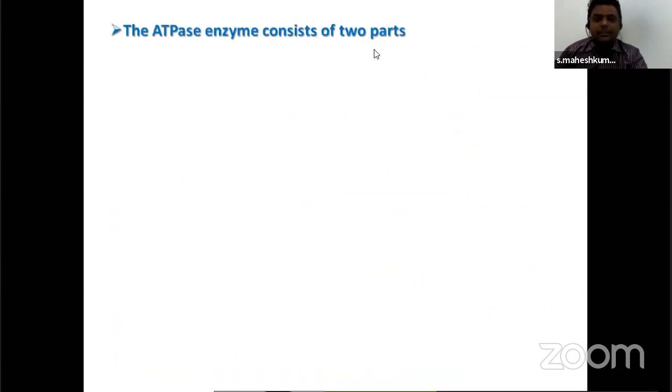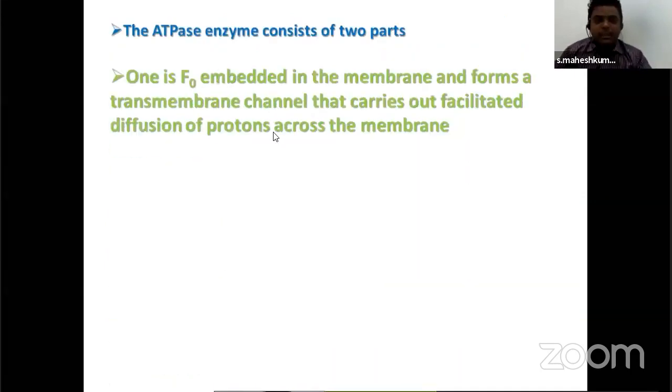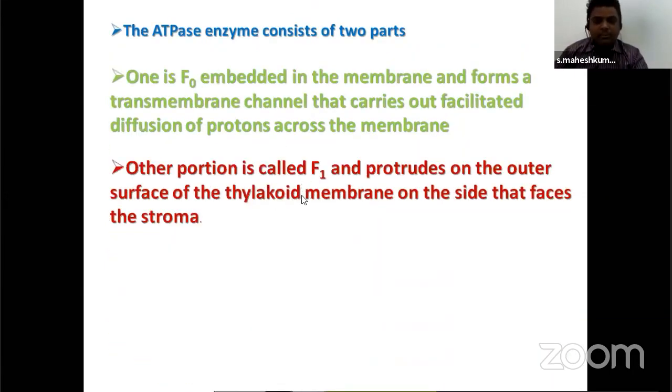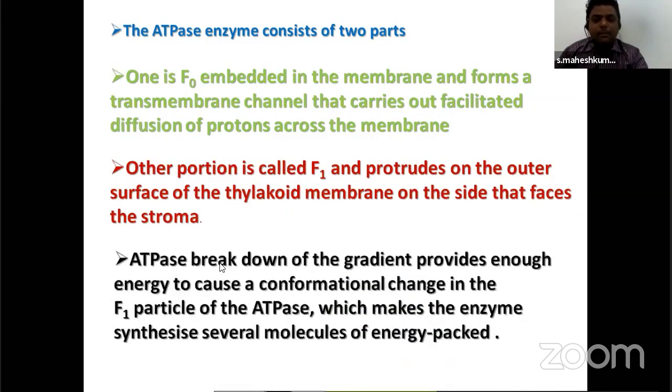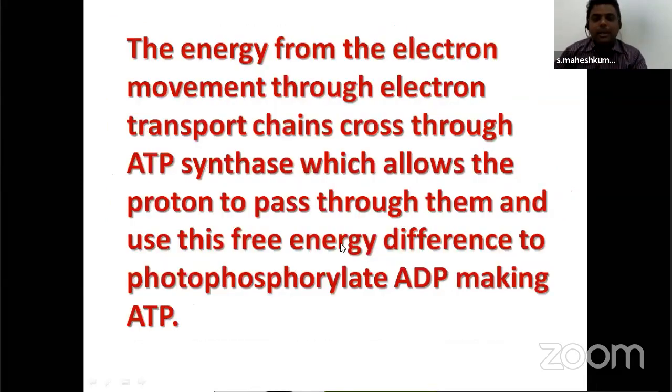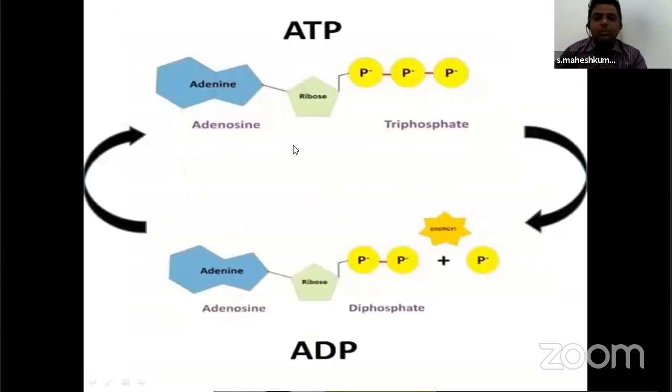The ATP synthase enzyme contains two parts. One is F0, which is embedded in the membrane, and the other is F1, which protrudes out of the thylakoid membrane. Now ATP synthase breaks down the gradient by allowing protons through it. When protons move, energy is generated which combines ADP and inorganic phosphate to form ATP. This is a note for you also.